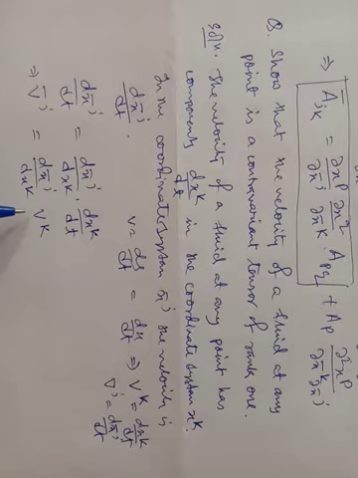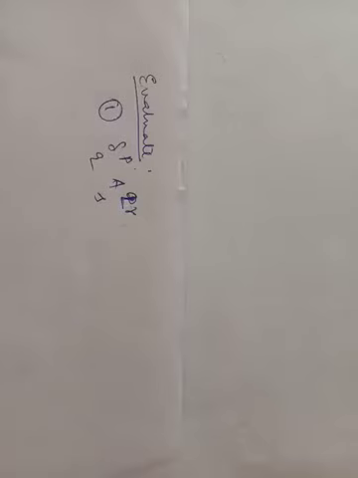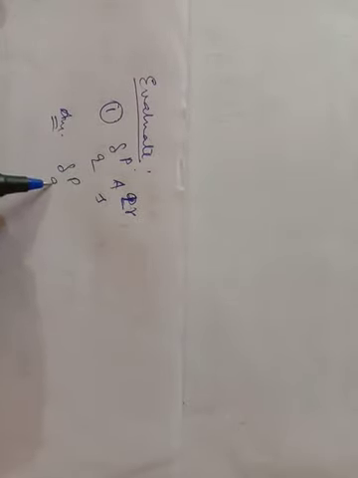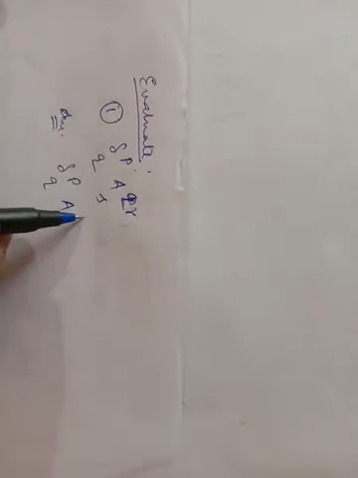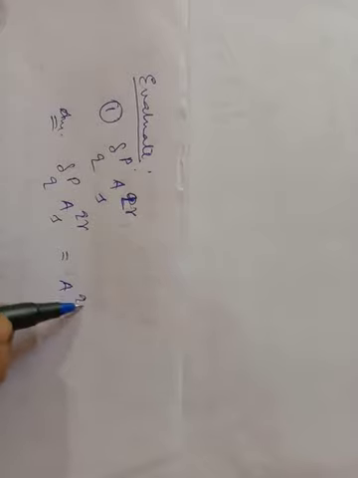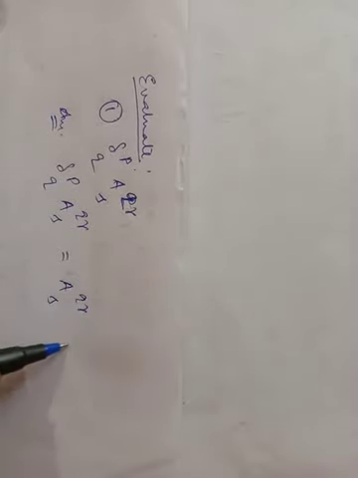Next, evaluate δ_pq A_qrs. So what is your answer? Here you have seen that δ_pq is nothing but a Kronecker delta, and this is equal to A_qrs when p is equal to q.